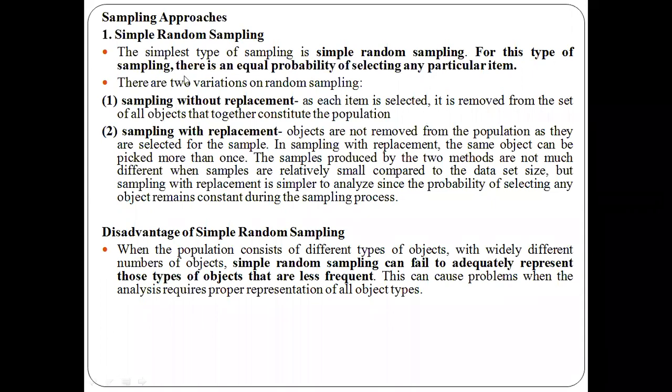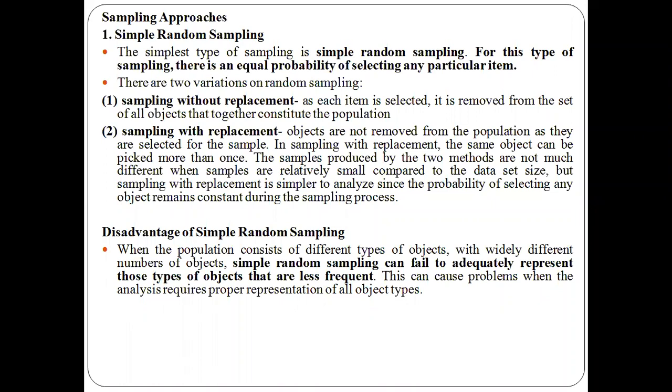The first one is simple random sampling. As the name says, random sampling. Here we will be choosing the objects to form the sample at random. There is no particular method to select any of the objects. For example, if I want to choose a CR in your class, I can follow this method. I can choose any person randomly to become a class representative. That is, I'm randomly choosing the objects to form the sample.